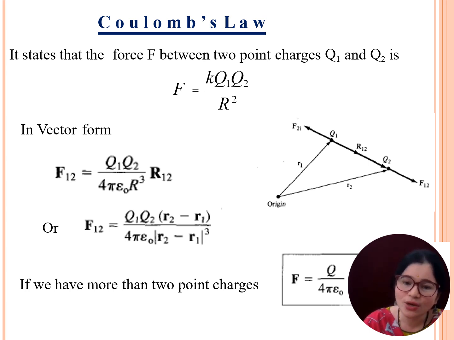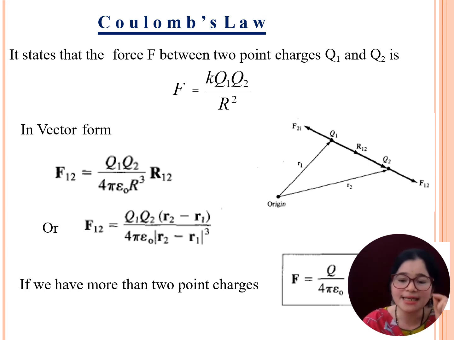When a charge is located at a constant position, what type of forces can be placed here? That phenomenon can be explained with the help of Coulomb's law. Let me take two constant charges, Q1 and Q2, both located at some distance r.